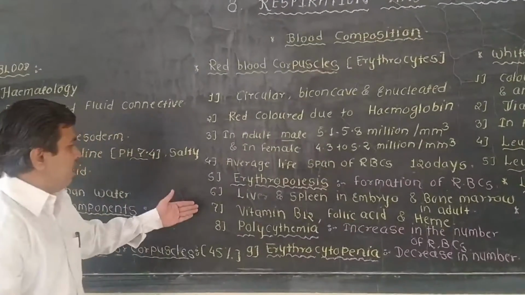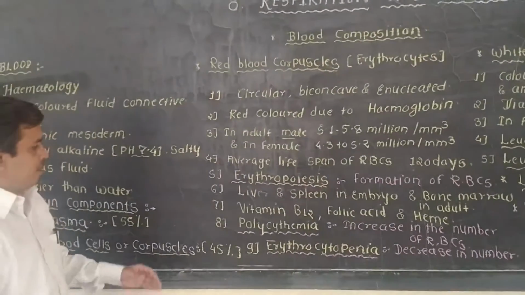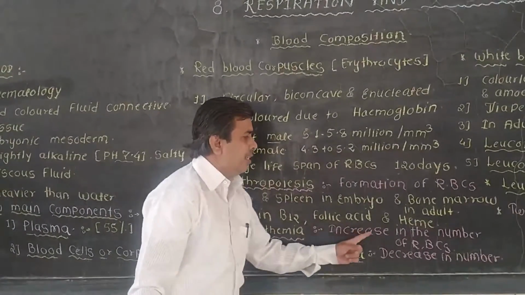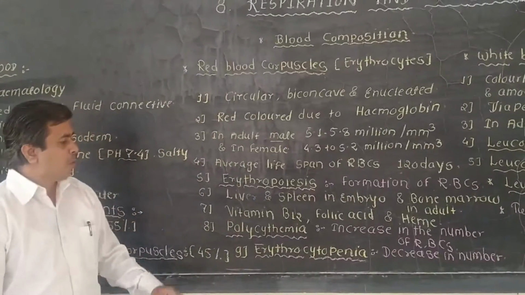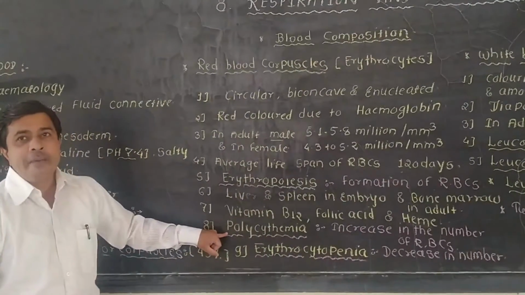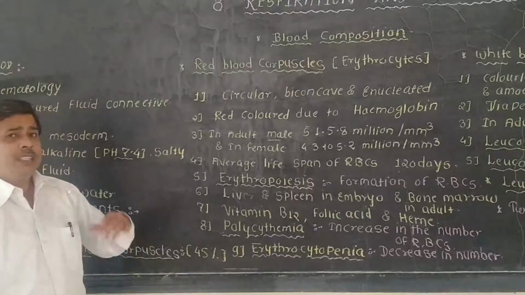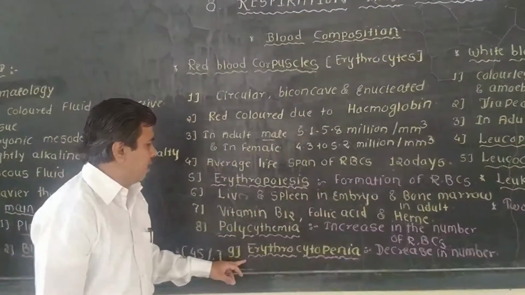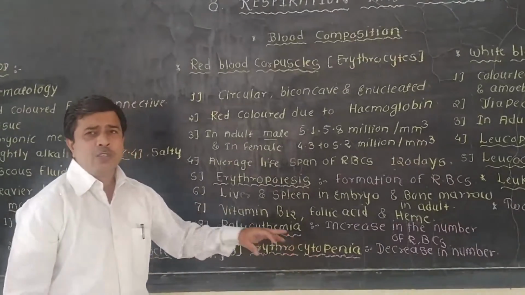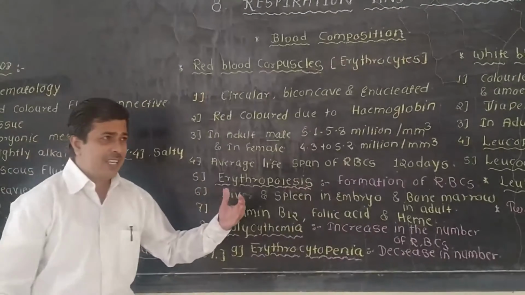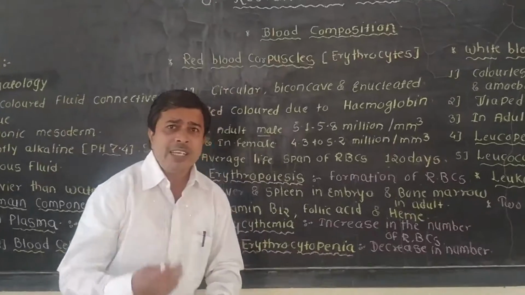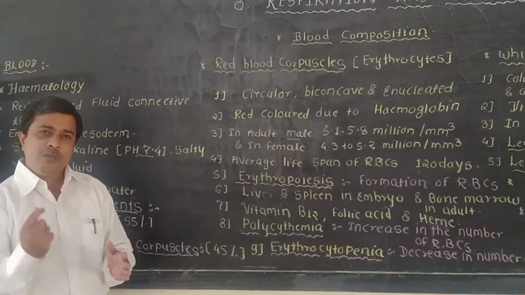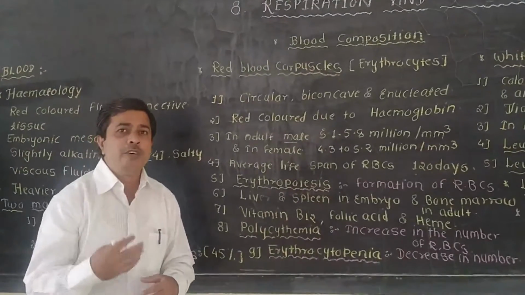Then there are again two important processes. In certain conditions, these RBCs will increase. An increase in the number of the RBCs is known as polycythemia. And in certain conditions, these RBCs will decrease, and this process is known as erythrocytopenia. So these are disease conditions. When the RBCs decrease or increase, both conditions are harmful to our body.